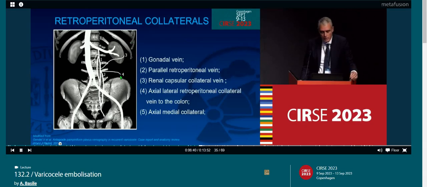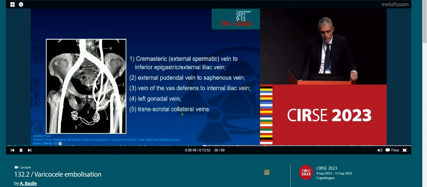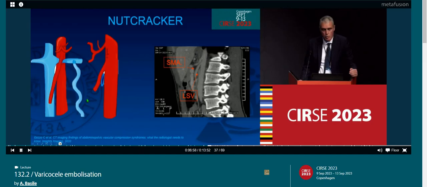For example, the ascending lateral retroperitoneal collateral vein to the colon may be responsible for colitis after sclerosis. And of course, the transscrotal collateral maybe is the reason why we don't use to perform right side sclerosis in case of bilateral varicocele. So we have to exclude nutcracker phenomenon or symptoms, and the nutcracker is the stenosis of the left renal vein between the superior mesenteric artery and the aorta.